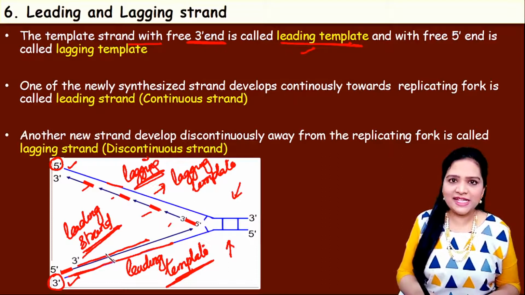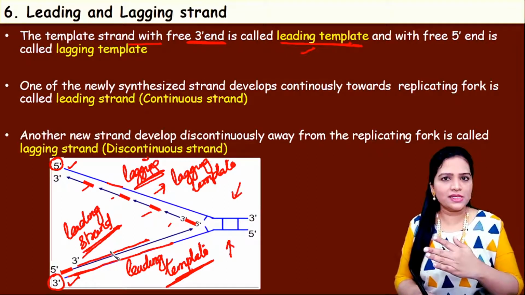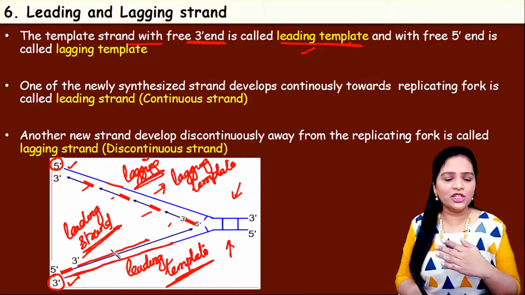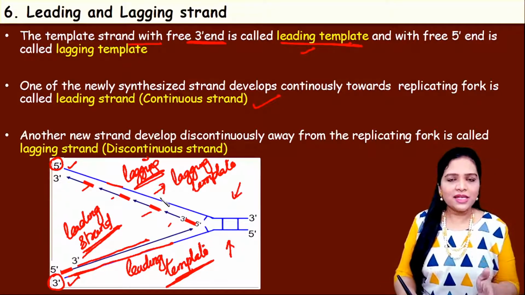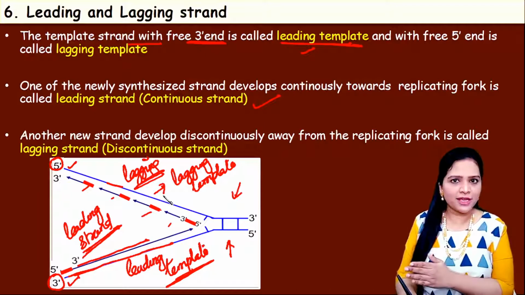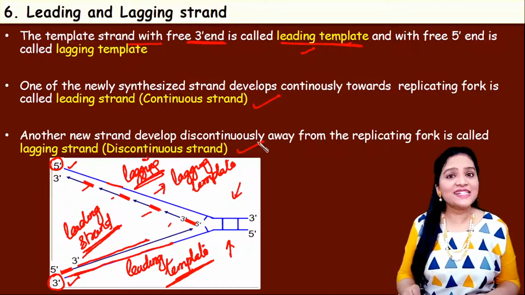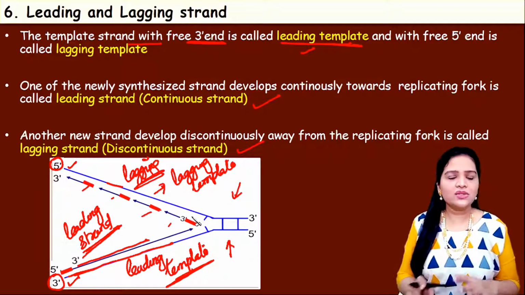The leading strand is synthesized continuously. The DNA polymerase acted here continuously. That's why this is called continuous strand. Here, there was a break in between each segment, right? So this is called discontinuous strand. Understood? So this is the difference.